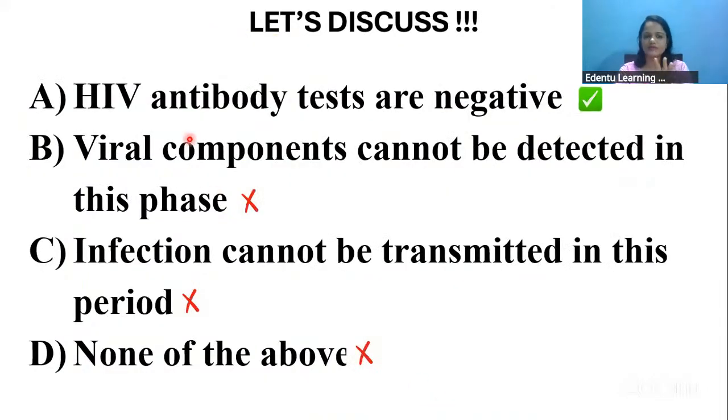So in the window period, the HIV antibody test will be negative and the viral components can be detected, as the P24 antigen assay is positive. Can the infection not be transmitted? No, the patient is highly infectious during the window period also. So the only true statement out of all 4 is that the HIV antibody tests are negative.